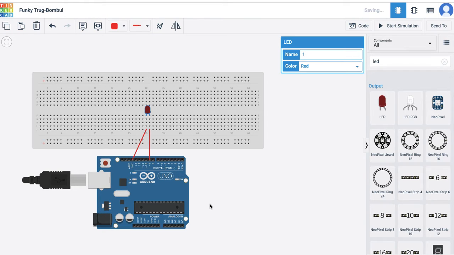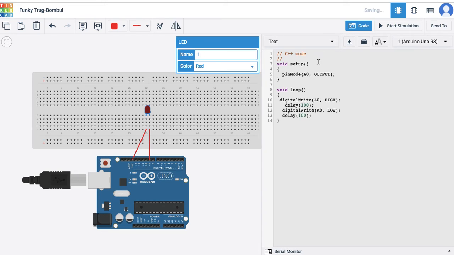Now, I need to change the code because our code says pin number A0. I use pin number 8, or rather 9. Pin number 9 here as well. Everything else will remain the same. Let's check the output.